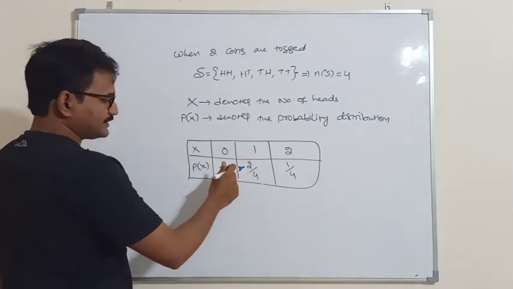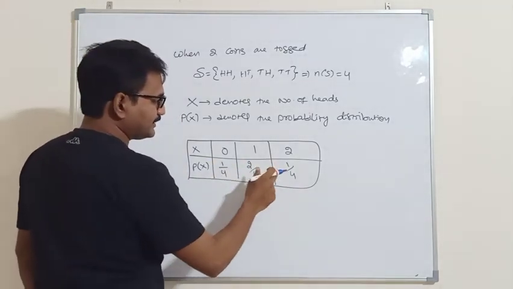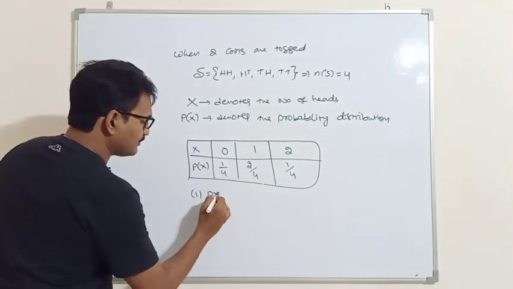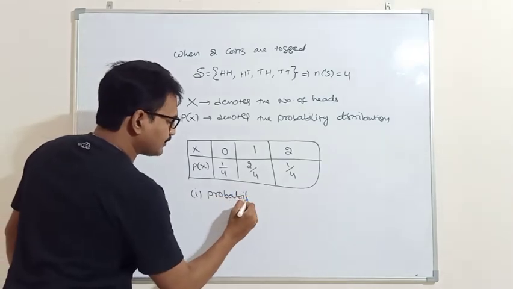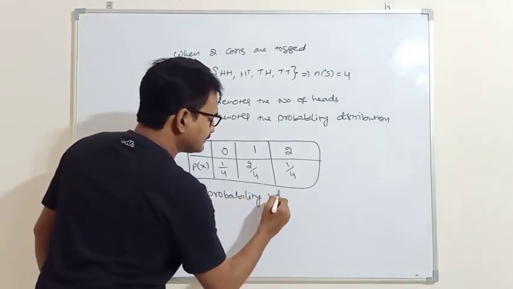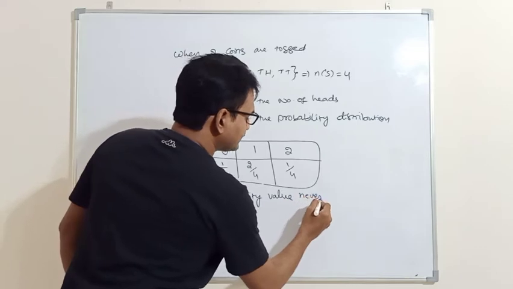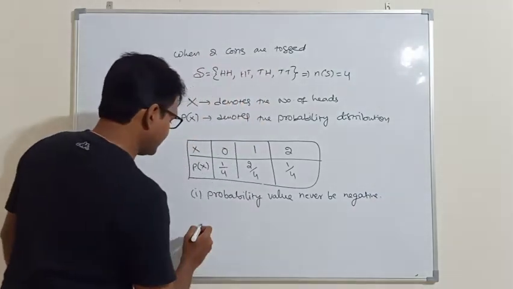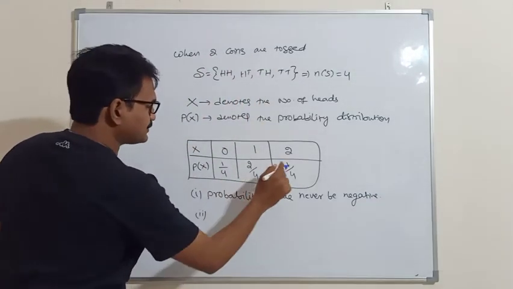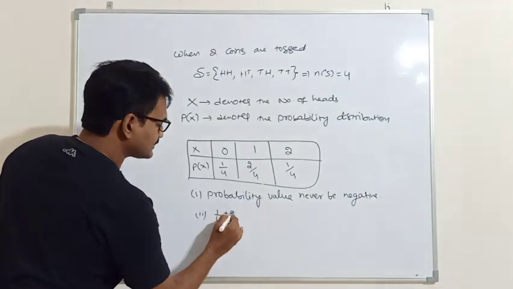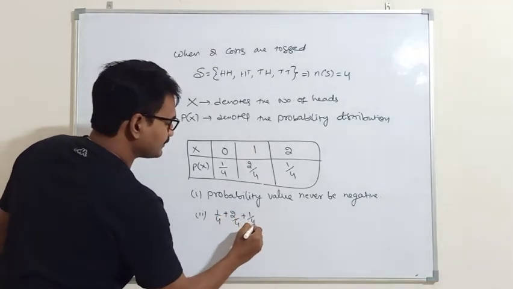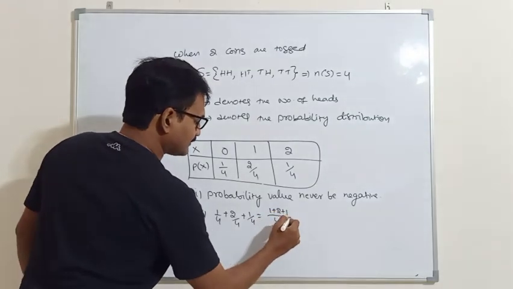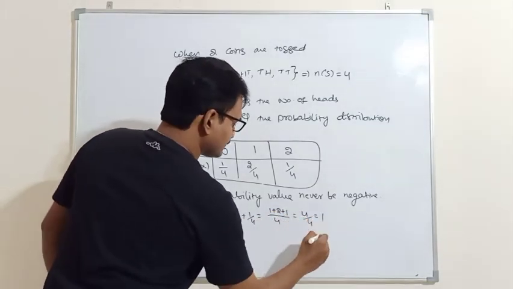If you observe these values, a probability value is never negative. So the first condition is that a probability value is never negative. And if you add this distribution, 1 by 4 plus 2 by 4 plus 1 by 4, the LCM is 4, so 1 plus 2 plus 1, 4 by 4 is equal to 1.